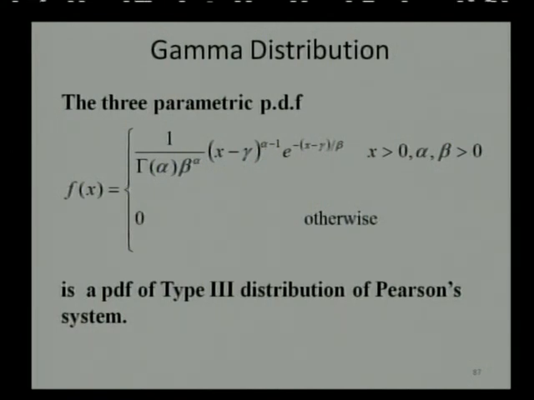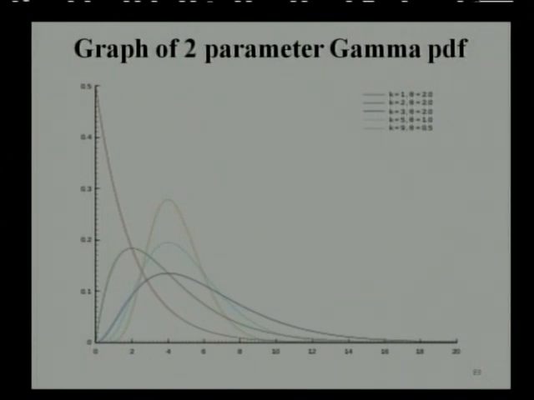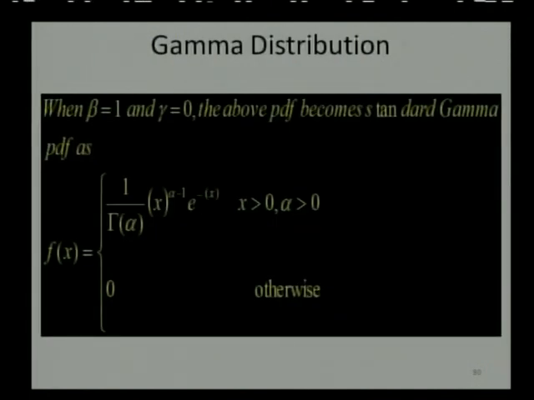And for different values of gamma, alpha and beta, one can derive different kinds of gamma as well as exponential and simple exponential distributions. So with the parametric values, the graph of the gamma distribution can be seen, and gamma distribution